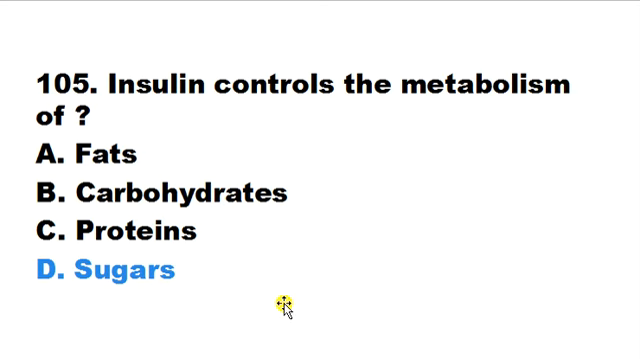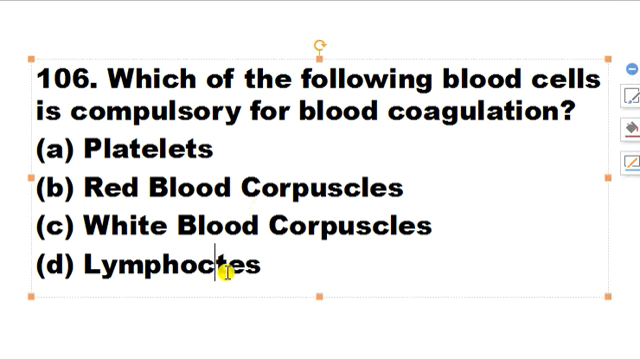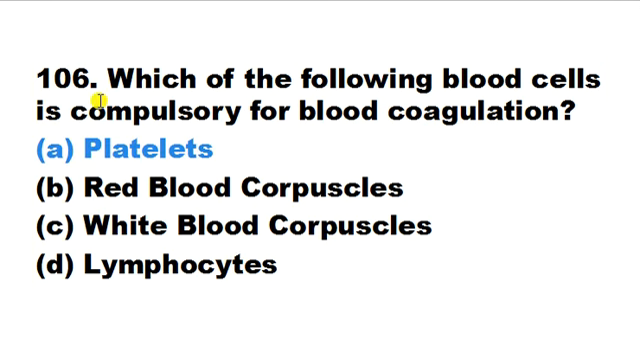Which of the following blood cells is compulsory for blood coagulation? Platelets, red blood corpuscles, white blood corpuscles, lymphocytes. So here the correct answer is A, that means platelets. We also call them thrombocytes. They are basically responsible for coagulation in your blood. Whenever there is a requirement for blood coagulation, the platelets will do their function.